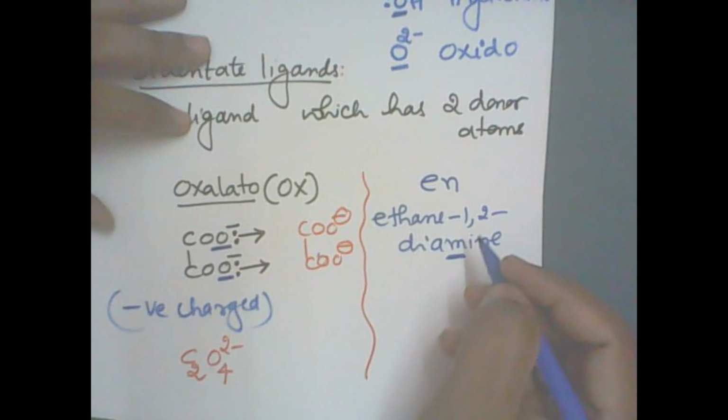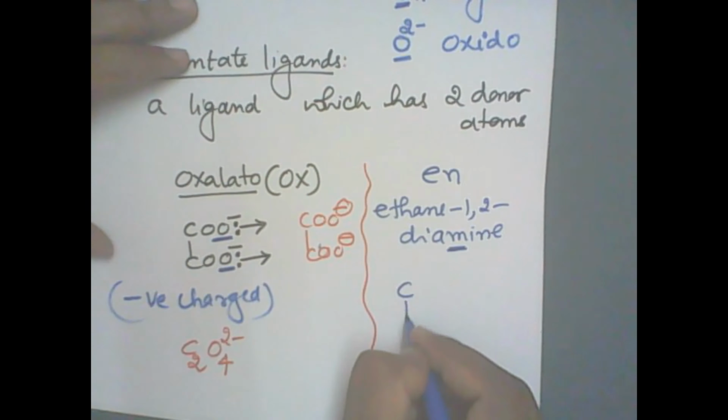Clear? Ethane, how many carbon? Eth means 2 carbon atoms, carbon number 1, carbon number 2. Diamine means amine group, NH2, NH2. So NH2 and NH2. The remaining valence on carbon should be CH2 and CH2 here, right? Clear? Now, which is the donor atom?